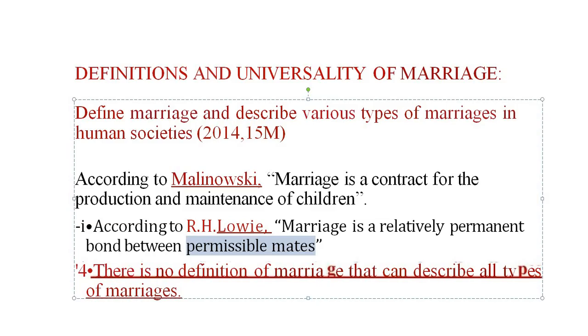For example, I give you a small example. There is a contract for production and maintenance of children. Did you hear that Aishwarya, before she got married to Abhishek Bachchan, married a plant? So there is no actual definition of marriage. Okay, so a single definition is not acceptable.